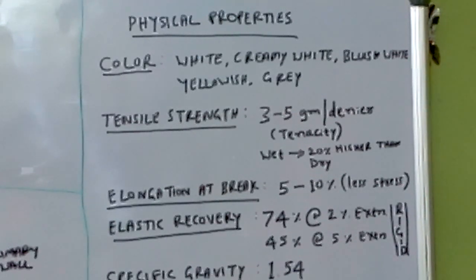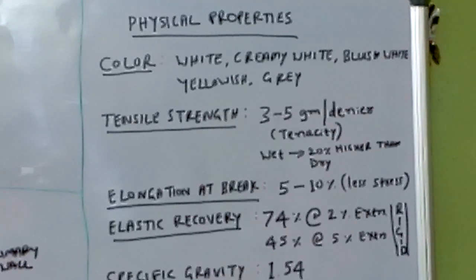Moisture regain is the amount of moisture present in the fiber's free space. In the morphology, 90% is cellulose polymers and another 10% is free space. In that free space, how much moisture can be accommodated, how much can be retained, that calculation is the moisture regain percentage.